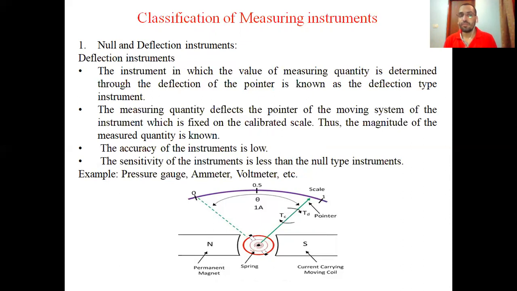The accuracy of these instruments is low. Why is the accuracy of these instruments low? Because these instruments contain many mechanical devices, and each mechanical device contains some friction. बेटा जब कोई आपका मोशन की चीज होती है वहां फ्रिक्शन जरूर होता है, तो फ्रिक्शन अगर होगा तो हो सकता है आपको फ्रिक्शन की वजह से एग्जैक्ट रीडिंग ना मिले, सो दैट्स व्हाई द एक्यूरेसी इज